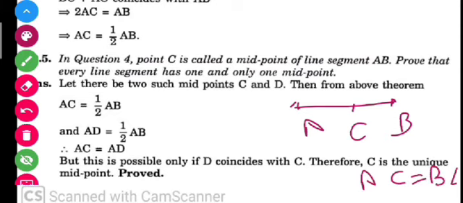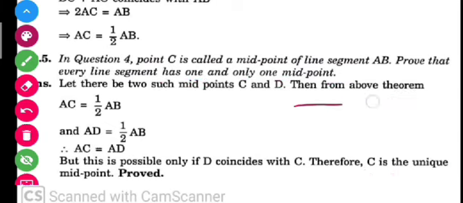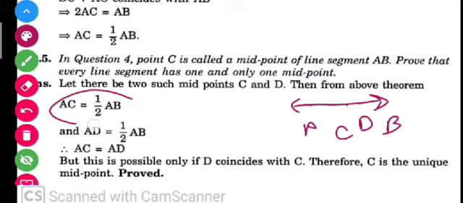Suppose there is another point D that is the midpoint of AB. Let me write it again. Here is point A, this is your B, and this is your C. Here I have taken another point D that is the midpoint of AB. So if C is the midpoint of AB, then AC is equal to 1 by 2 AB, right? And if D is the midpoint of AB, then AD is equal to 1 by 2 AB. So you can see that AC is equal to 1 by 2 AB, AD is equal to 1 by 2 AB. So AC and AD are equal.